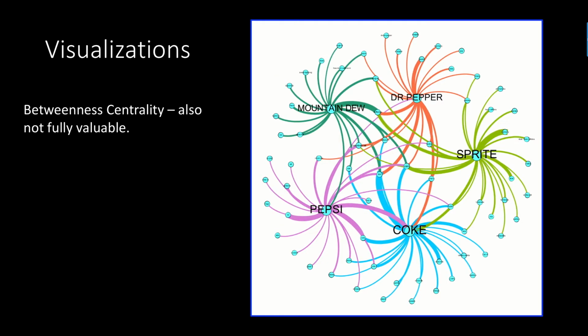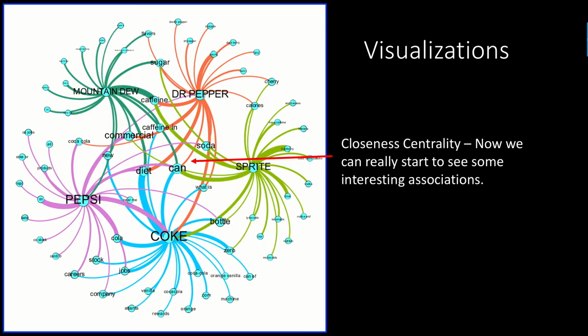Using the betweenness centrality is pretty much the same as the degree, and if you think about the functionality, that makes sense. But when we start to think about another option, which is closeness centrality, now you can see something quite interesting, because now those related words that are important to multiple brands are really highlighted. So in this example, of course, we can see can is linked to all 5 of our root words. Diet is linked to 4, but it's really popping out of our visual. And so that's where we can start to navigate this network a bit more effectively.